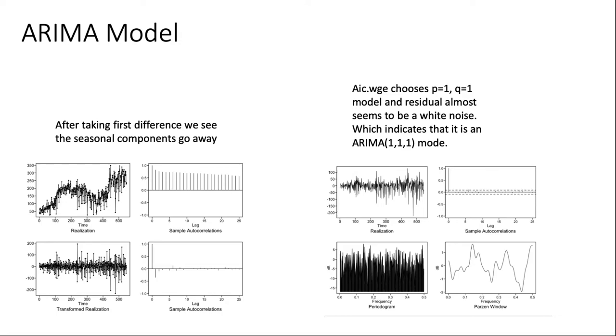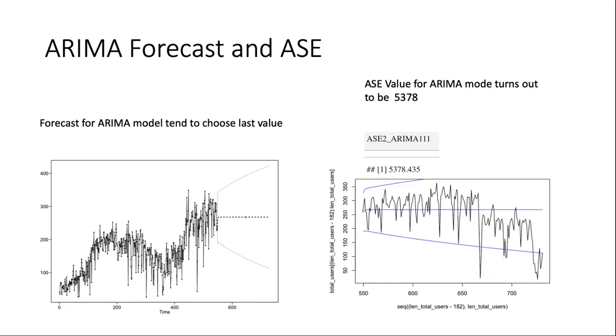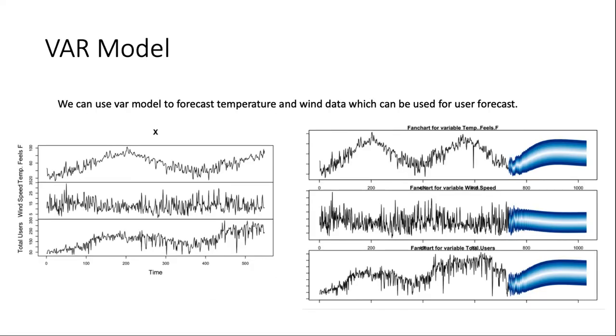Okay, on the left we can see the results of the first difference. The results here are fairly close to white noise, but we wanted to try to capture that remaining signal with the AR and MA components. The BIC chose p equals 1 and q equals 1. After removing these elements, we can see that the ACF looks fairly white. The ARIMA forecast appears nearly identical to the ARMA forecast. It has an ASE of 5,378. Strangely, this model has an even higher ASE than the ARMA.